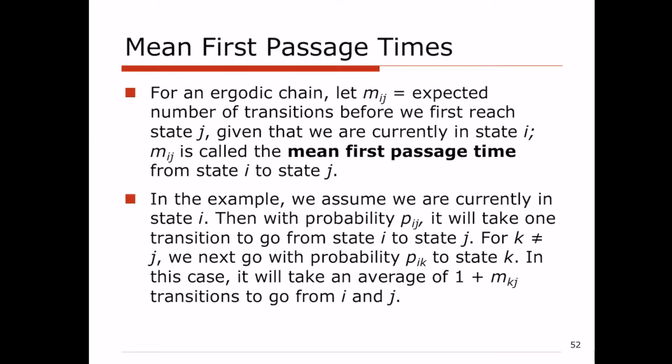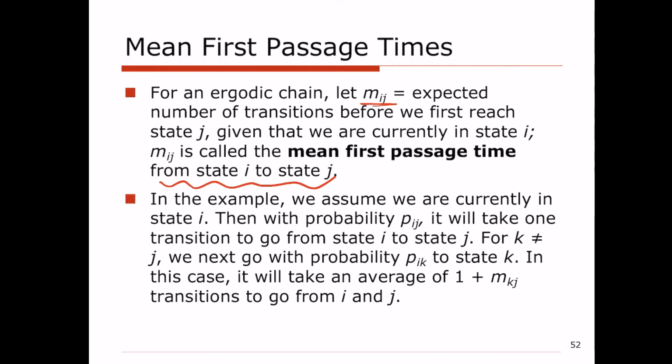And in this video today, we are going to learn a new concept related to stochastic processes called mean first passage time. Mean first passage time from state I to state J, which is shown by Mij, shows the average number of steps that are needed for us to get to the state J for the first time, assuming that we have started from state I. So let's assume you are right now at the state I. What is the average number of transitions that you have to take before you end up at state J for the first time? That is what we call mean first passage time from state I to state J.